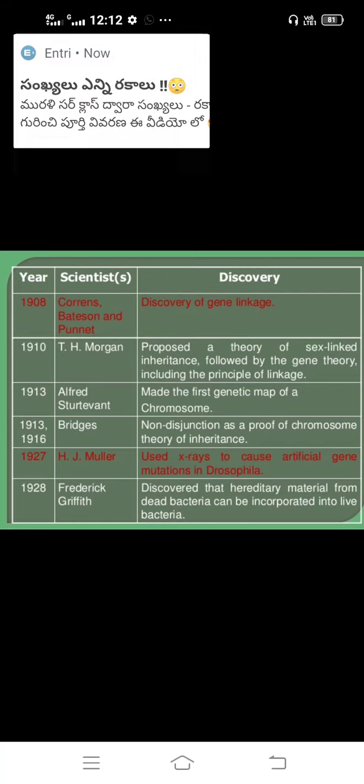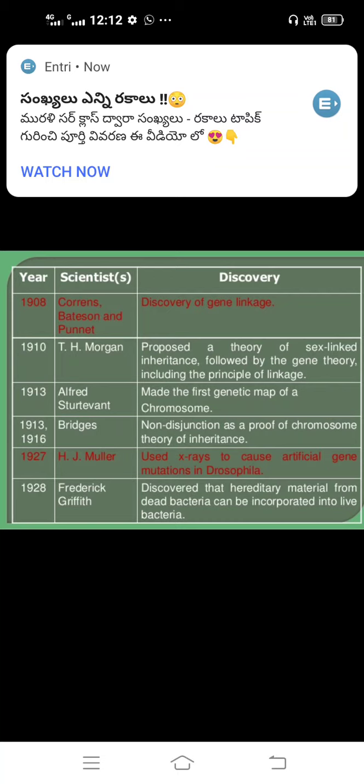Okay, from 1913 to 1916, Bridges discovered non-disjunction as proof of the chromosome theory of inheritance.